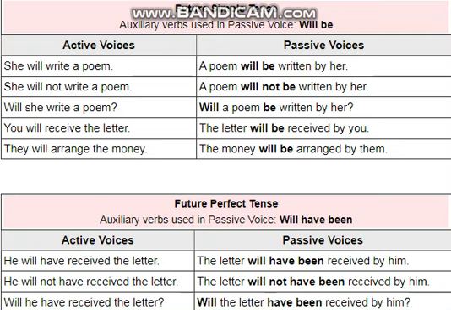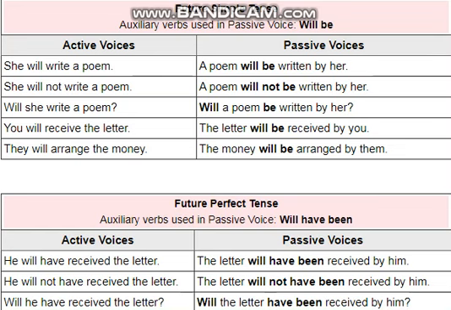subject at the end. Will she write a poem? Here again you can see it is a question sentence. First we put the helping verb at the start of the sentence. Will a poem be written by her? Question mark at the end. In interrogative sentences, you know the helping verb comes at the start of the sentence, while the rest of the structure is the same.